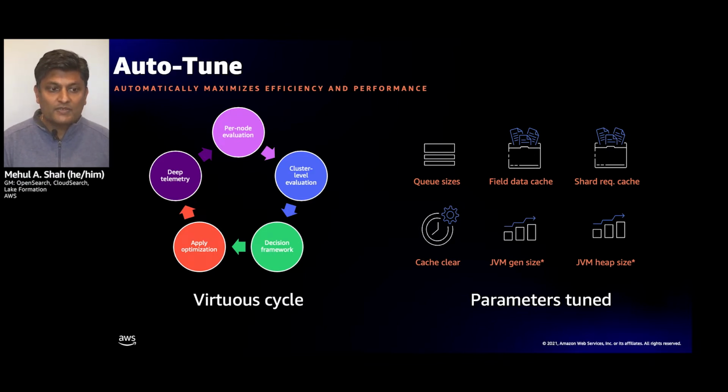We make those changes, apply those optimizations, and then rinse and repeat. There are a number of different parameters that we tune currently: queue sizes, data cache sizes, the sizes of the heap in the Java virtual machine, as well as generational garbage collection. And we're adding more and more parameters that we can tune automatically.